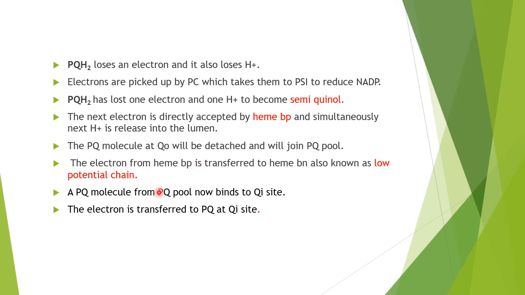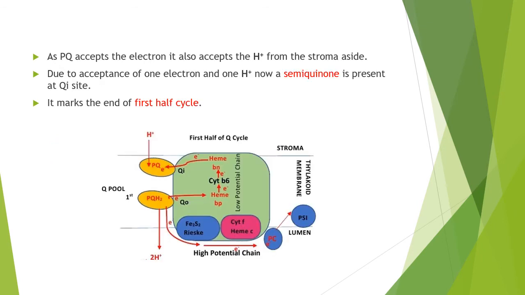A PQ molecule from the PQ pool now binds to the QI site. The electron is transferred to PQ at the QI site. Now, PQ accepts the electron as it accepts a proton from the stroma side.